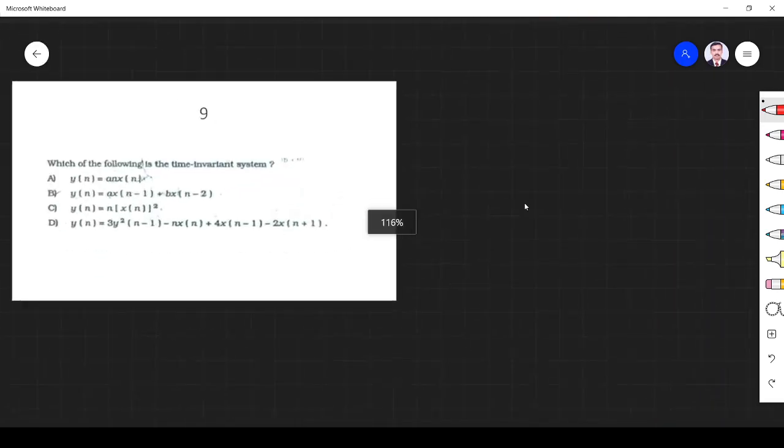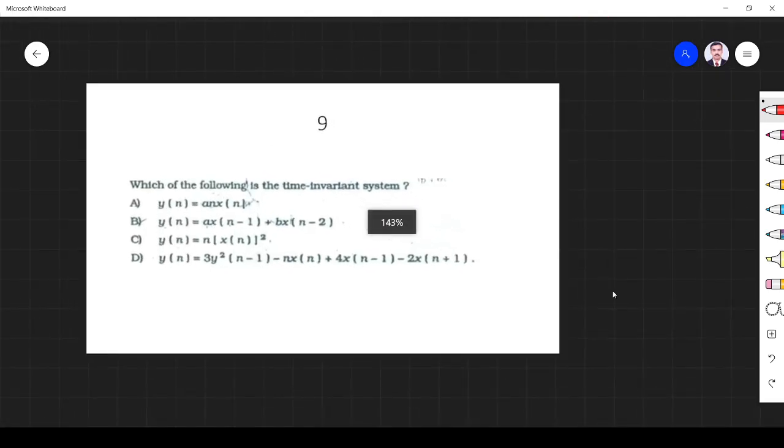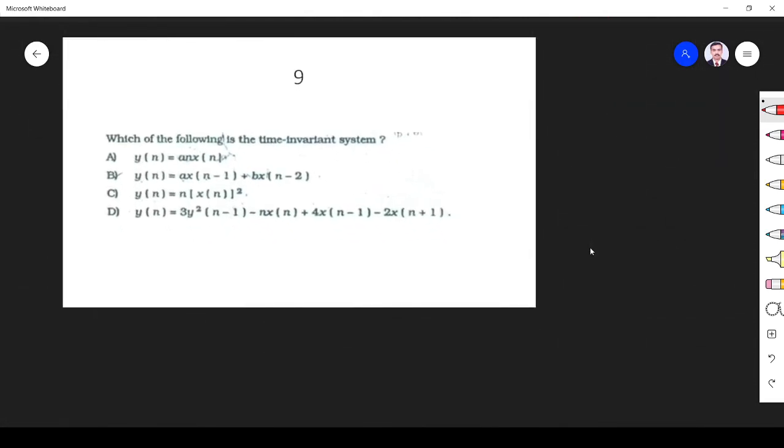Next one. What's the question? Which of the following is a time invariant system? Whenever you have a system whose output is some factor of input multiplied by n, surely it is not a time invariant system. If your input, any input x of n minus 1 or anything, is multiplied with t in continuous or n in discrete, that is not a time invariant system.